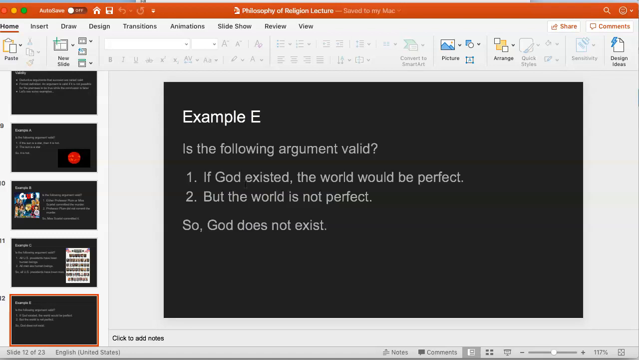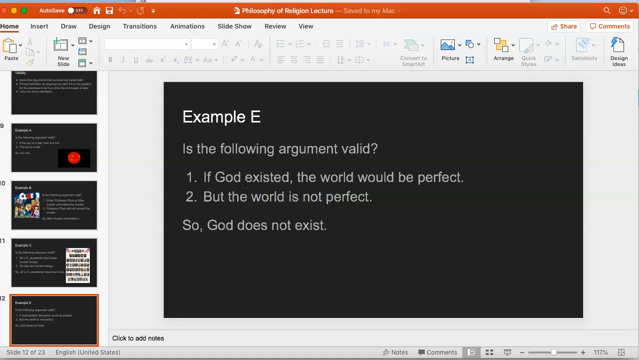Now consider example E, which is a little closer to the subject matter of our class. If God existed, the world would be perfect, but the world is not perfect, so God does not exist. Again, you might disagree with the first premise, but you should be able to see that this argument is valid, that if those premises are true, the conclusion would be true too.